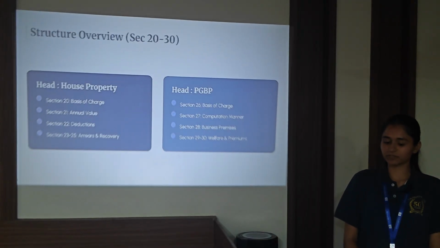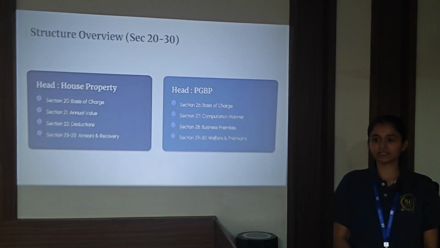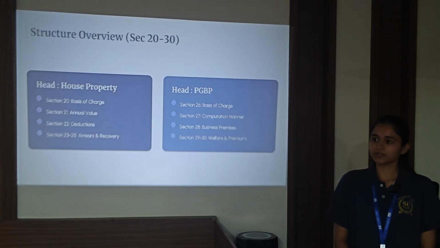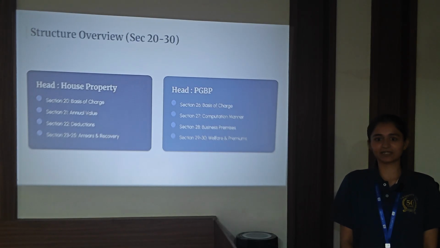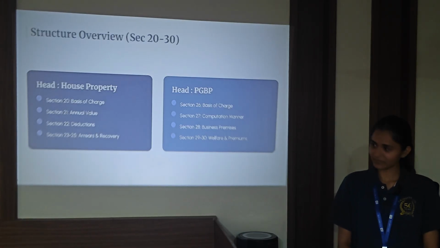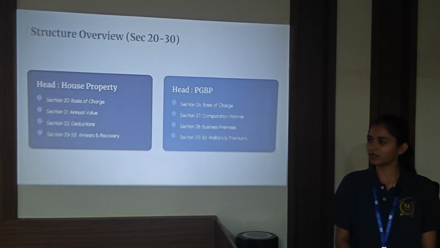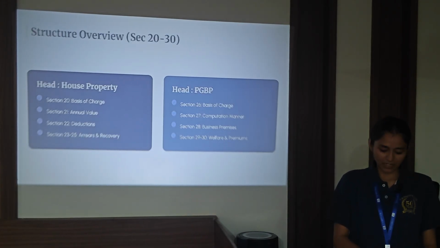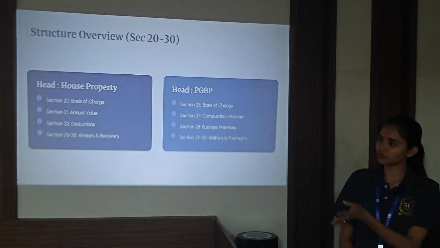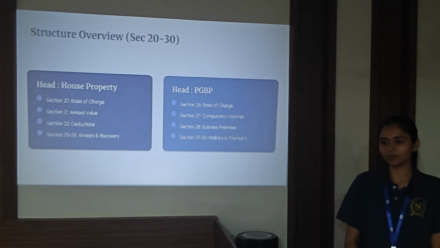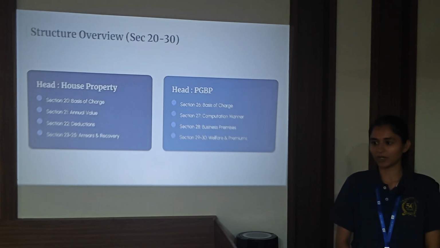Moving on to section 20 to 30, first let us all recall the previous sections that we learned in the last meeting, that was section 11 to 19. So can anybody say what section number 11 was? Exactly. Section 11 was income that does not form part of the total income, mentioning all income from Schedule 2 to Schedule 6. Then what was section 12? Income of political parties which does not form part of the total income. That was mentioned under Schedule 8.